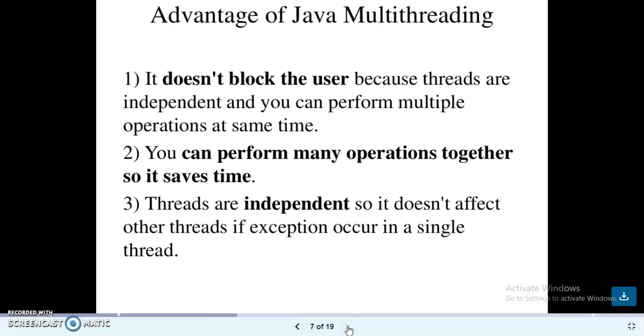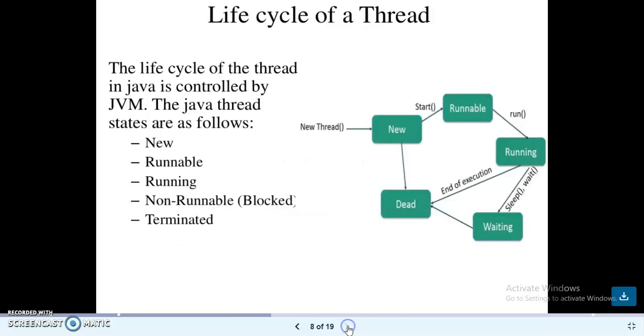The advantages of multi-threading are given here. It does not block the user because threads are independent and you can perform multiple operations at the same time. You can perform many operations together, so it saves time. Threads are independent, so an exception in a single thread does not affect other threads.